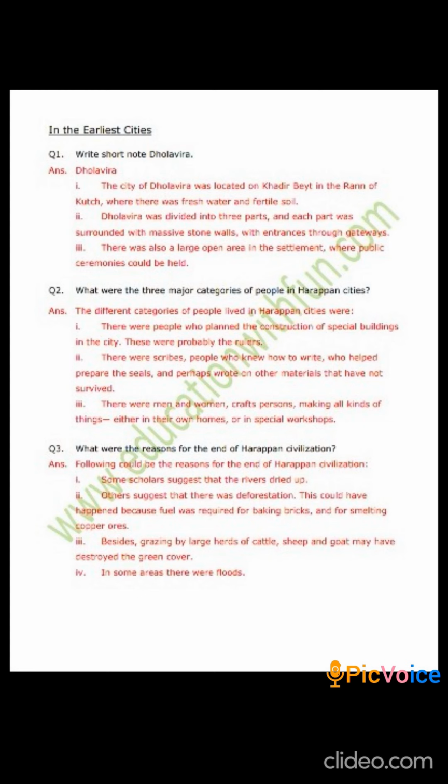The third category were men and women, the craftspersons making all kinds of things, either in their own homes or in some special workshops.